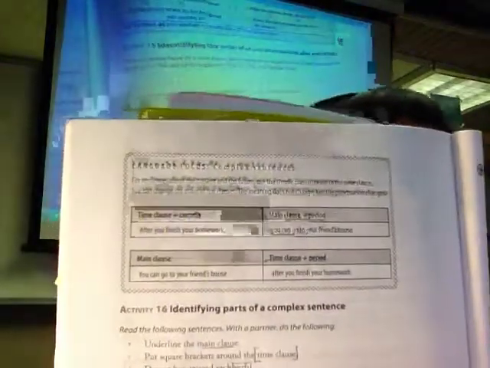Okay, when you turn the page, you'll see the language focus on this side, and actually I explained a lot of this already, but take a look at it because you can refer back to page 188 and look at how we write complex sentences. Another thing to look at is the grammar and the verb tense, the verb form.